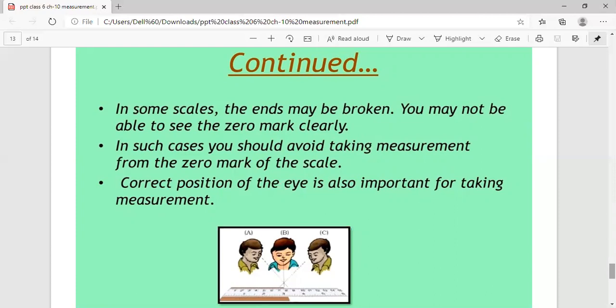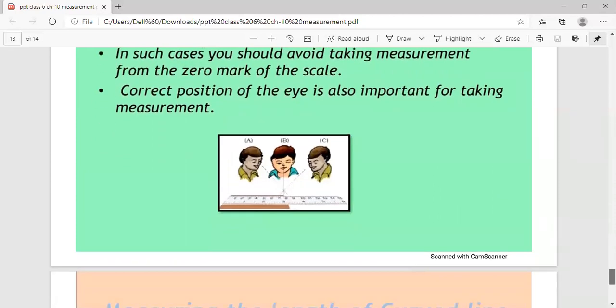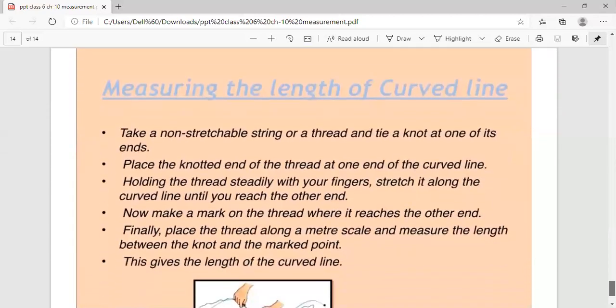One more point: the correct position of the eye is also important for taking the measurement. Otherwise, your measurement may be wrong by a few centimeters. So this is the exact position: when you measure the distance or take the reading, your eye should be vertically above the point where you have to measure the reading. So these are the 3 or 4 points to be kept in mind when you take the reading of the scale.